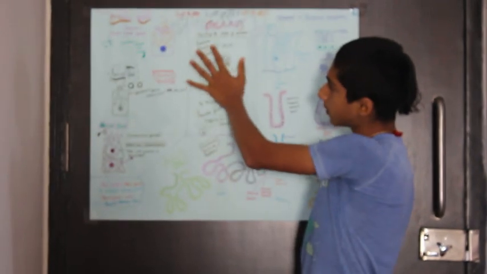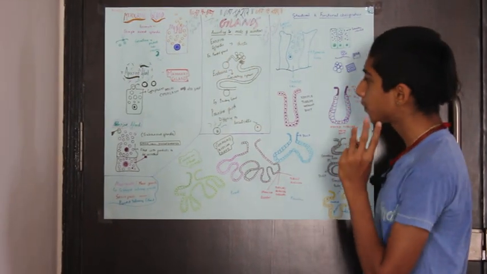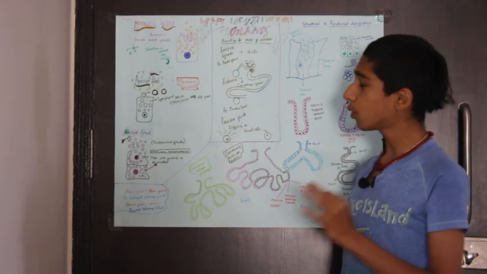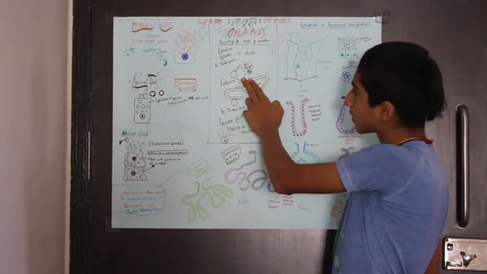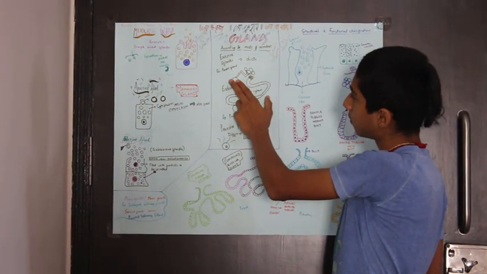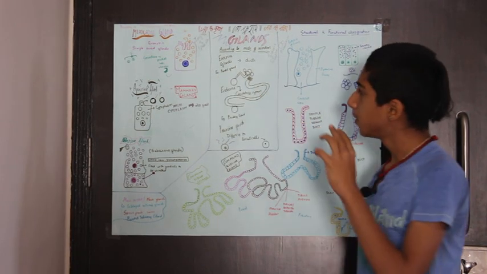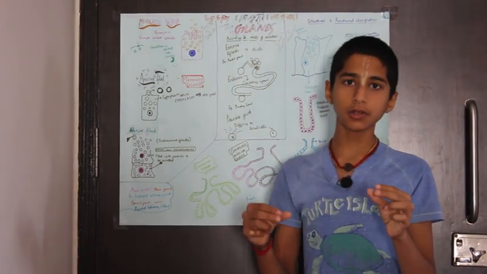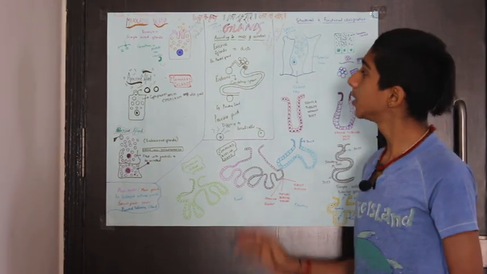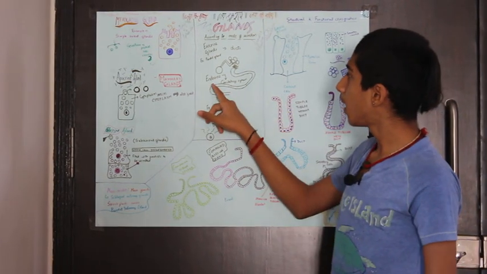So according to the mode of secretion, there are three types of glands. Exocrine glands, which have ducts. So they have certain ducts to carry their hormones to certain target cells. So they are called exocrine glands.